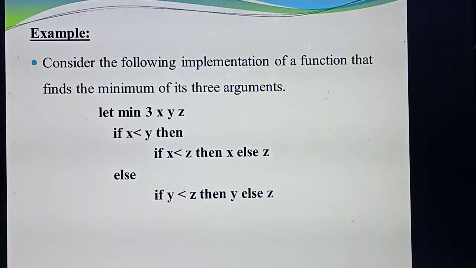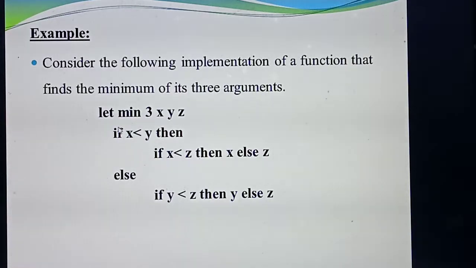One more example has been given for this interface. Sometimes they will ask this as a 2 mark question. Consider this sample program to find the minimum of 3 numbers. If you are going to find the minimum of 3 numbers, how many variables do you require? 3 variables. Okay, what is this line? Let min of 3 x comma. What is this line? Function definition.